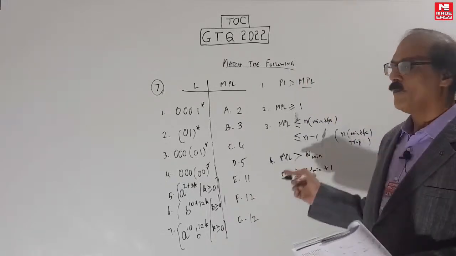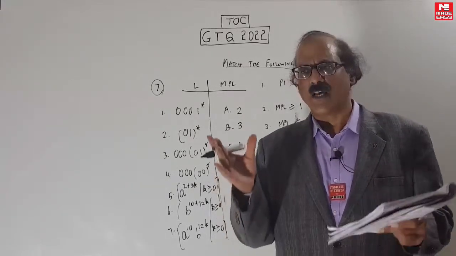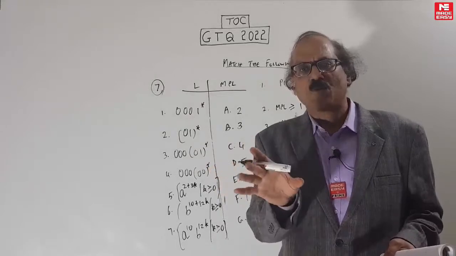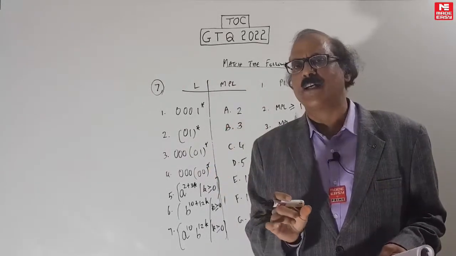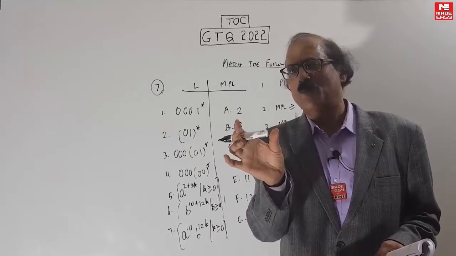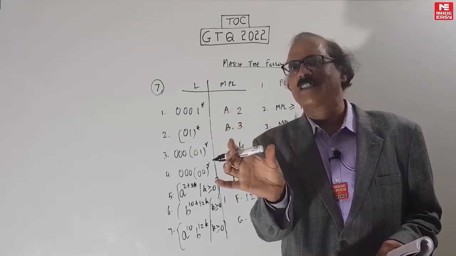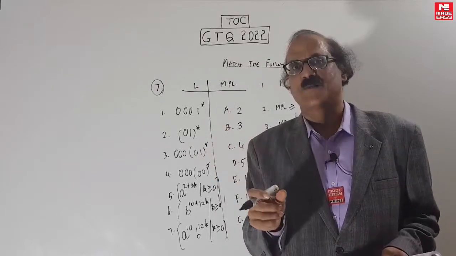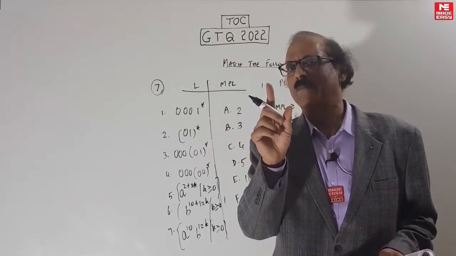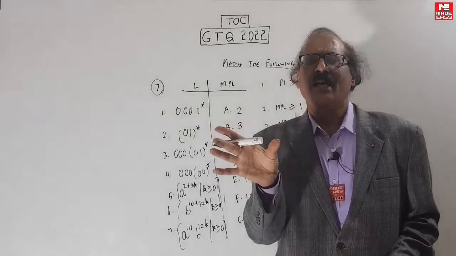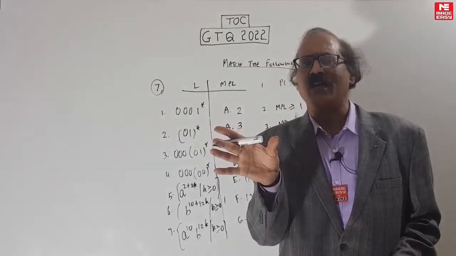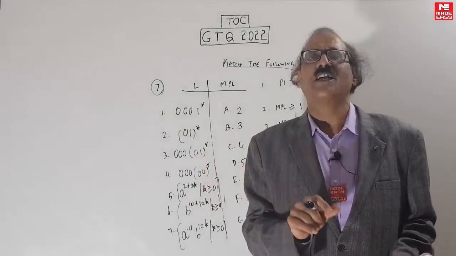Why can it not be up to the minimal string? Because up to the minimal string you cannot pump at all. If you pump the minimal string, remember the pumped bit can be repeated 0 times. xyz is pumped, y power 0 will make it xz. That means the pumped bit may vanish, and the pumped bit is at least 1 bit. So in case the pumping length is anything at or less than the minimal string, the minimal string itself will get changed.